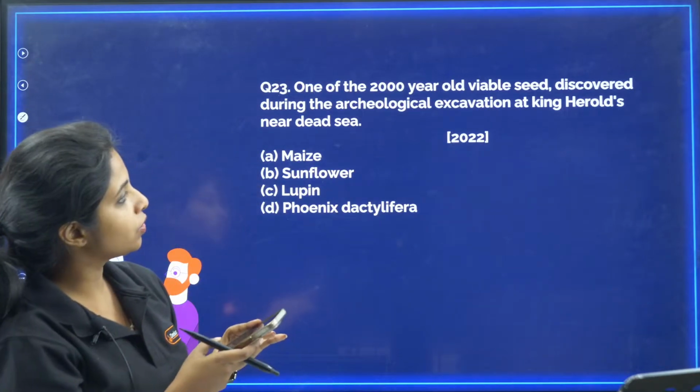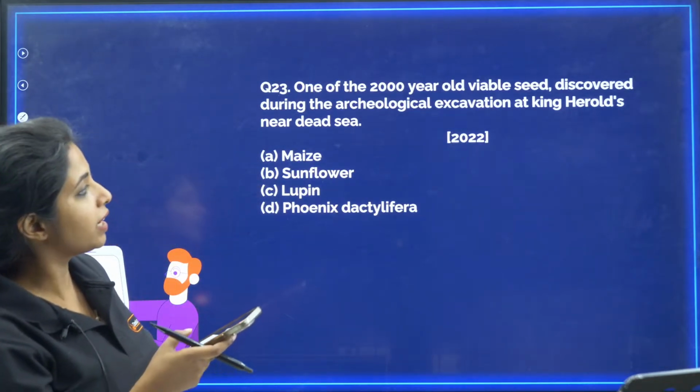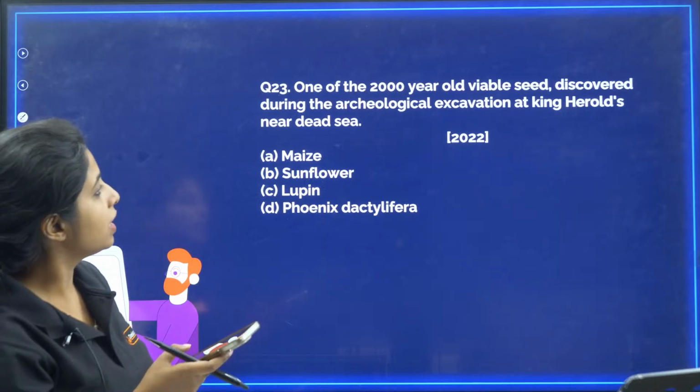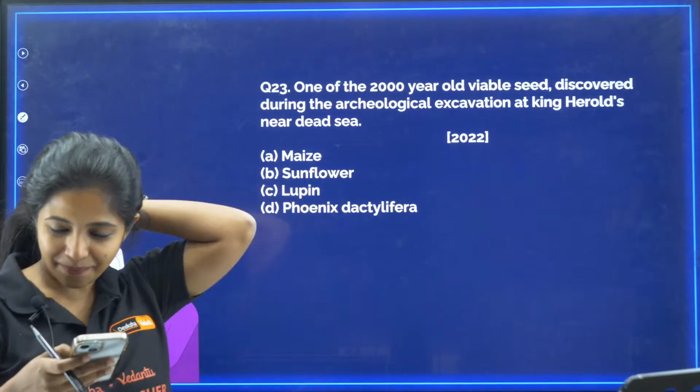One of the 2000-year-old viable seeds discovered during the archaeological excavation at King Herod's near Dead Sea was... This was the question asked by Moilli.